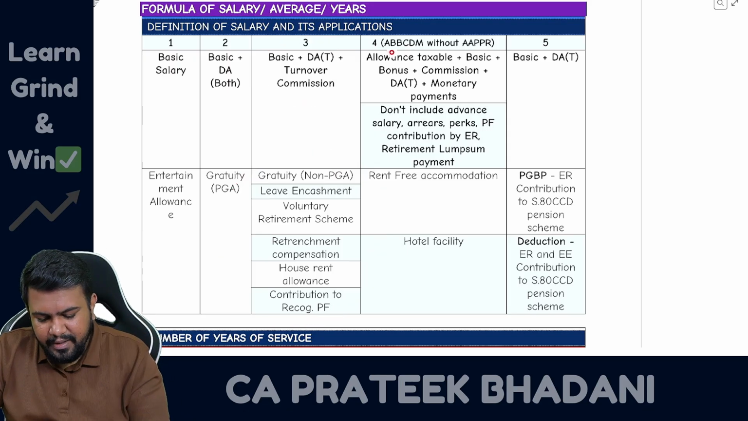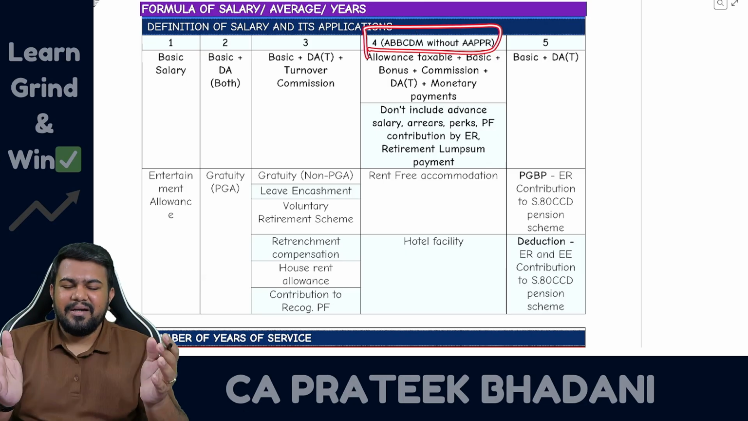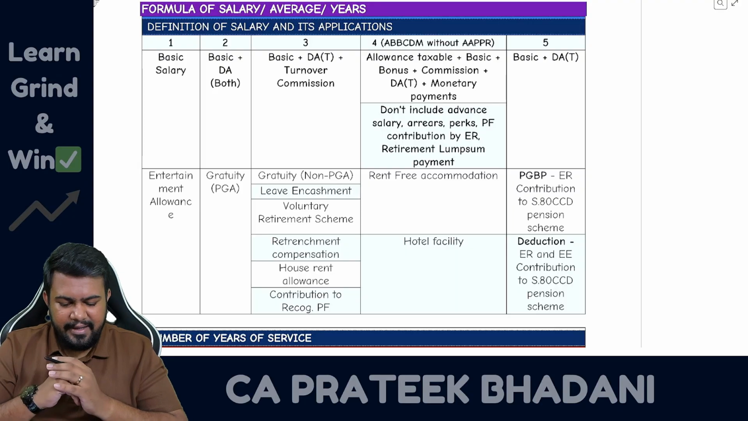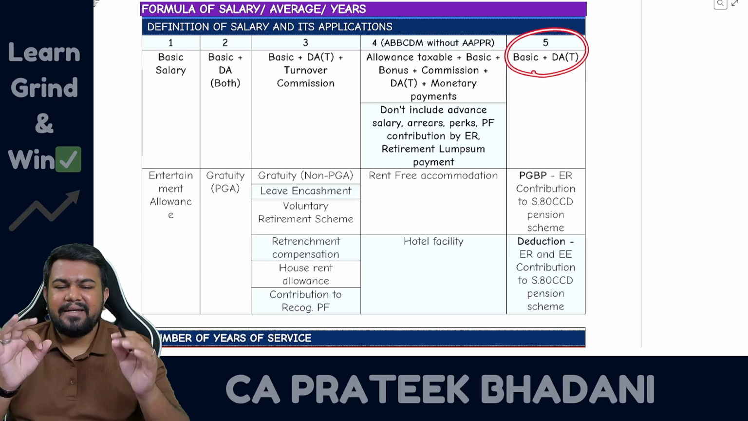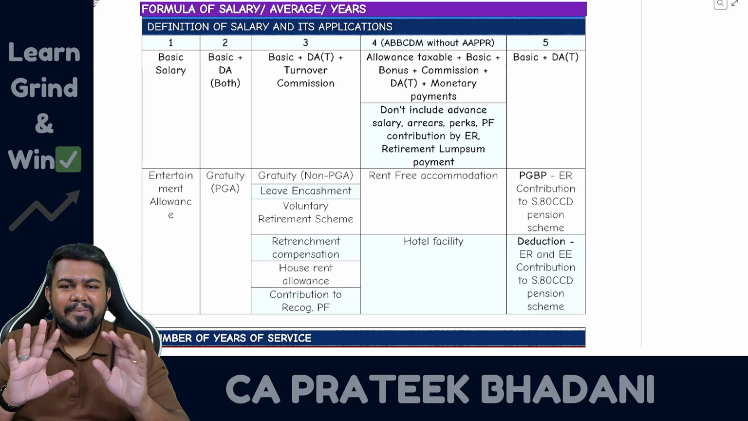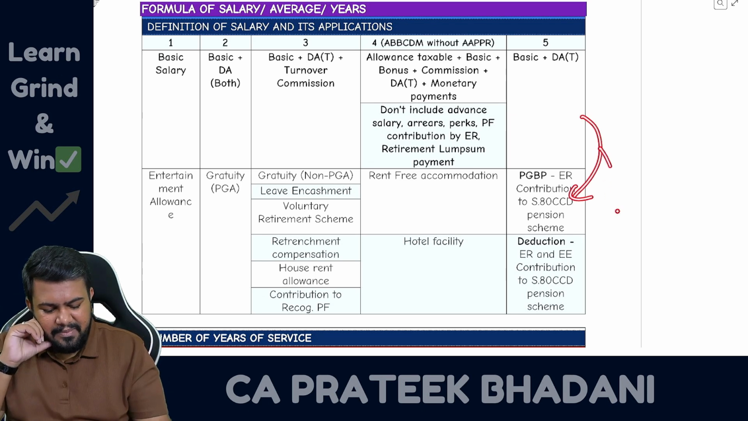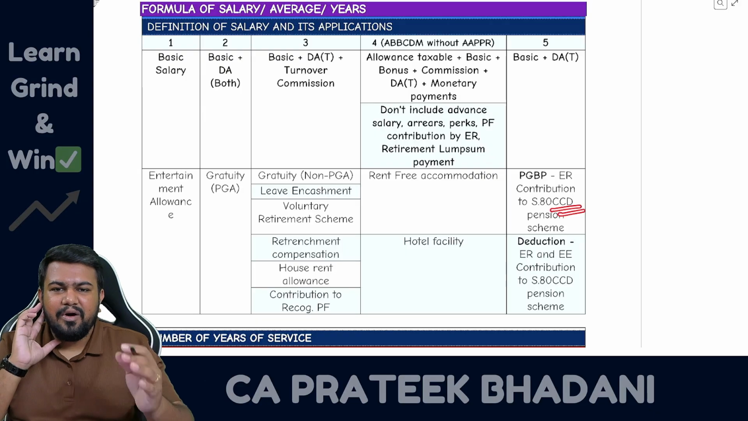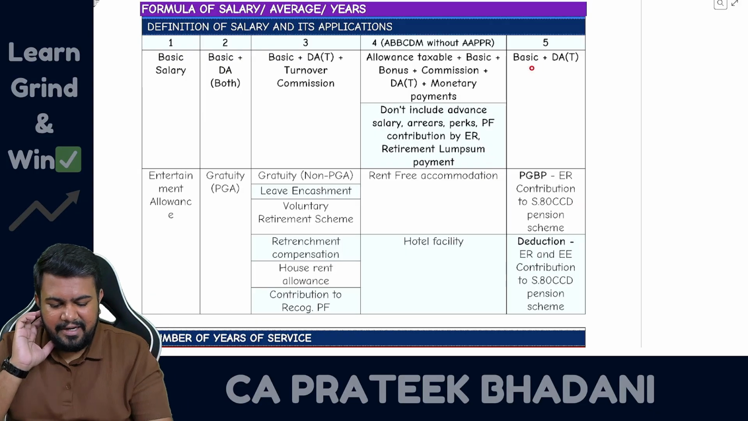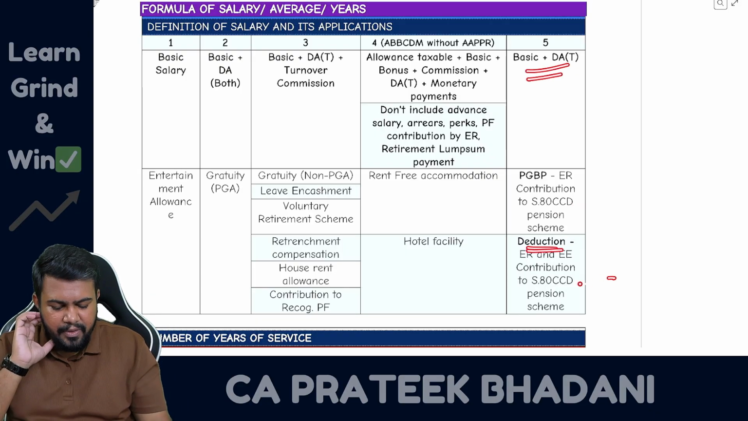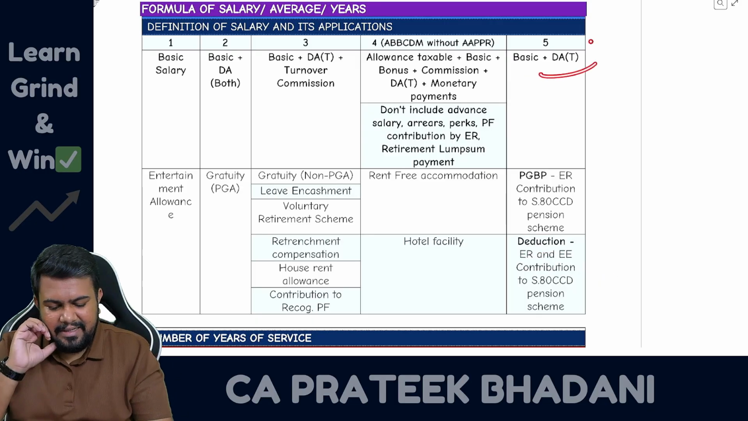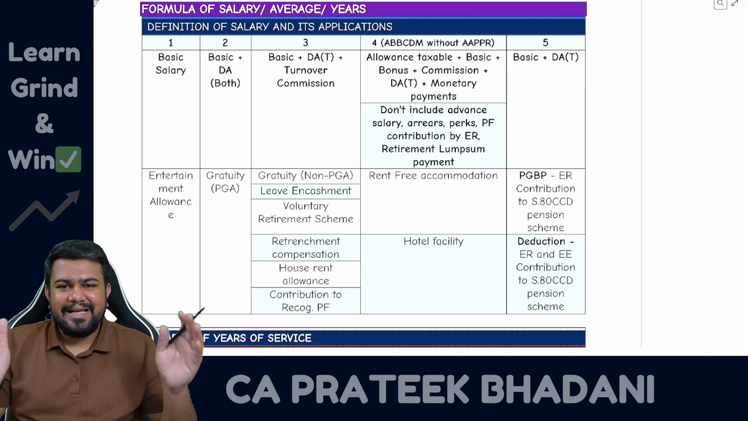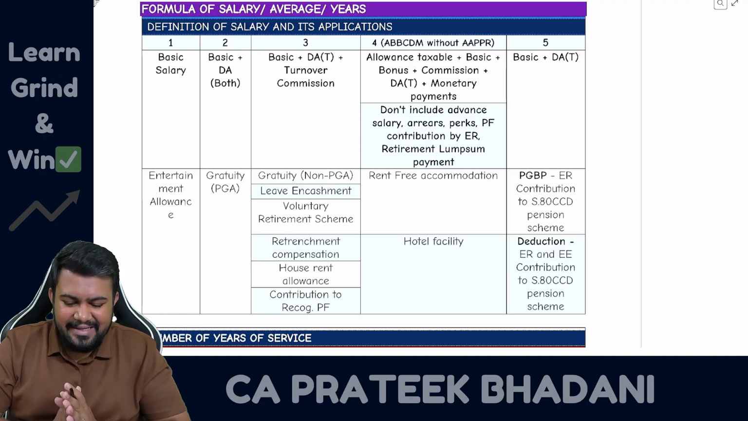And then lastly, there is salary number 4, which is a big salary definition. It is going to be tested in rent-free accommodation and hotel facility. You have to learn it by heart. And lastly, salary plus DA terms. This one definition will not come under the salary head of income, but it will come in PGBP and deduction heads of income. In PGBP, it is about the contribution of employer to pension fund. There it will be tested. Similarly in deduction also, contribution to pension fund, this salary definition is going to be tested. So now itself be thorough and know the difference between all the salary definitions so that you don't get confused in the examination.